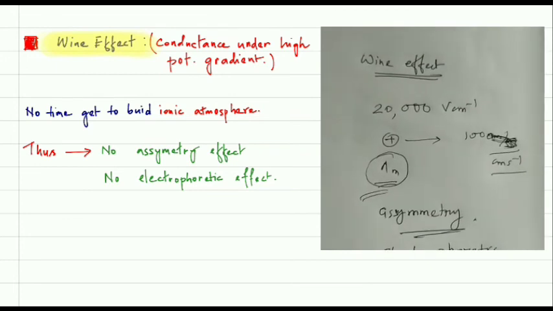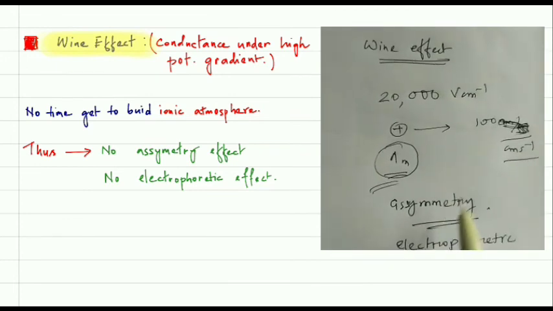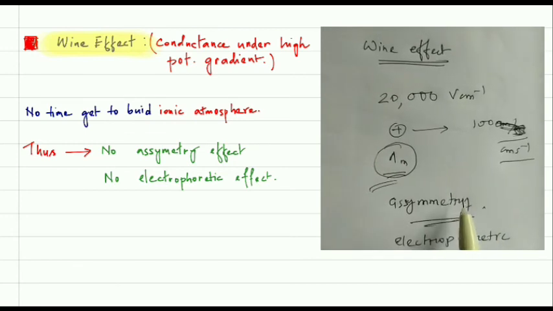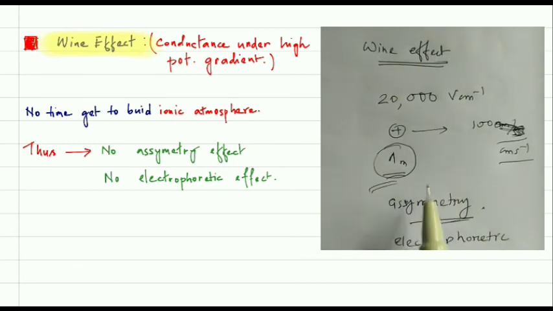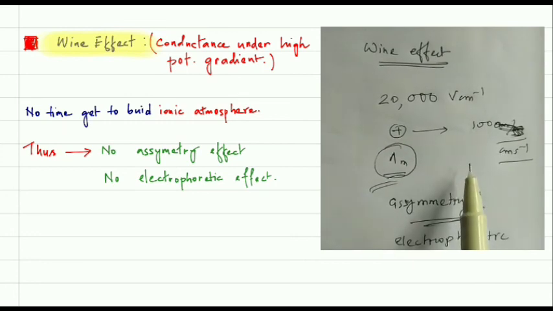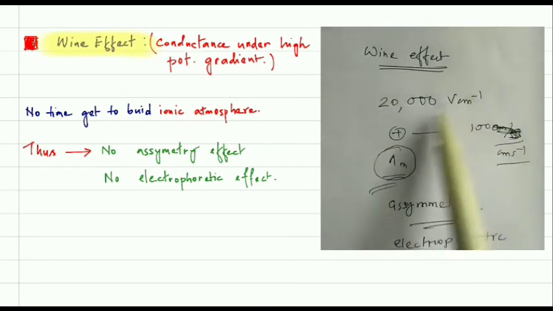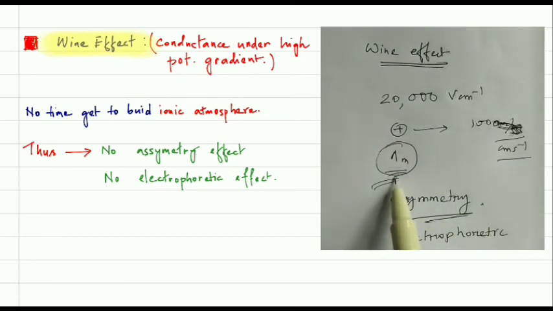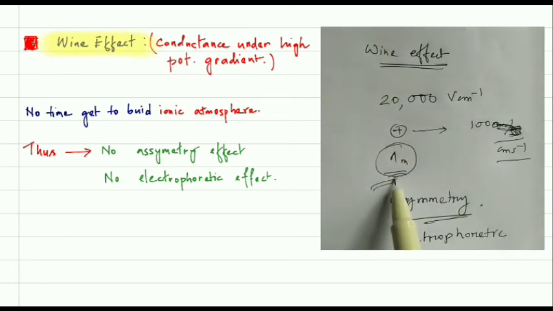So we can say that the conductance of a strong electrolyte in aqueous solution increases to a certain limiting value with the increase in potential gradient applied. If we apply a very high potential gradient, then we can get a very high value of lambda m, and it is going to increase to a certain limiting value.